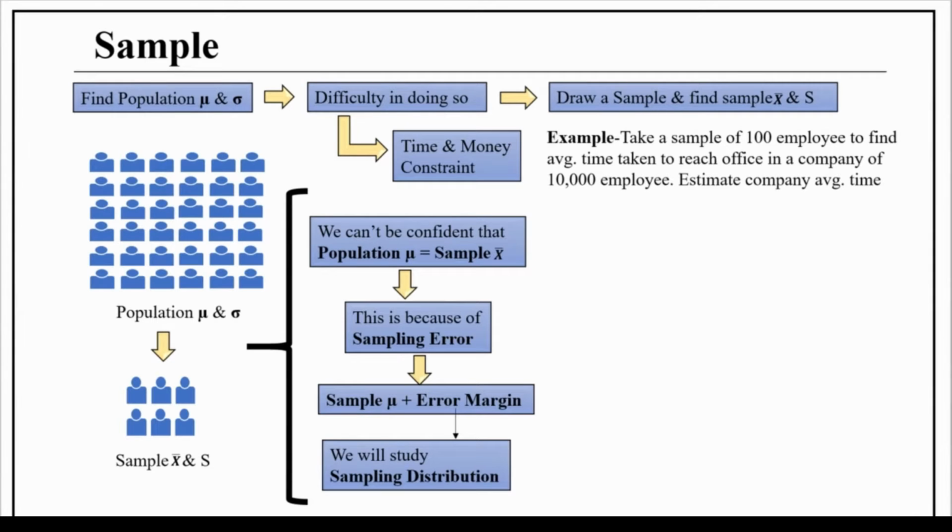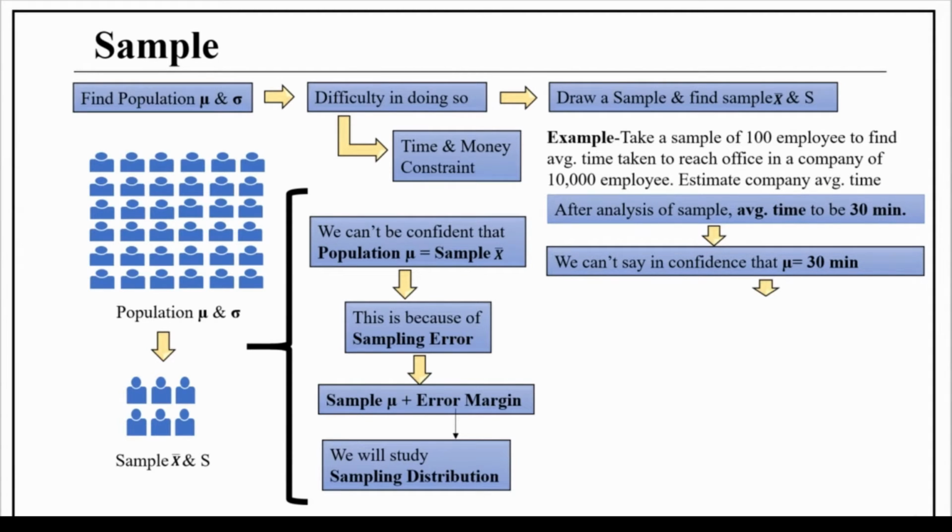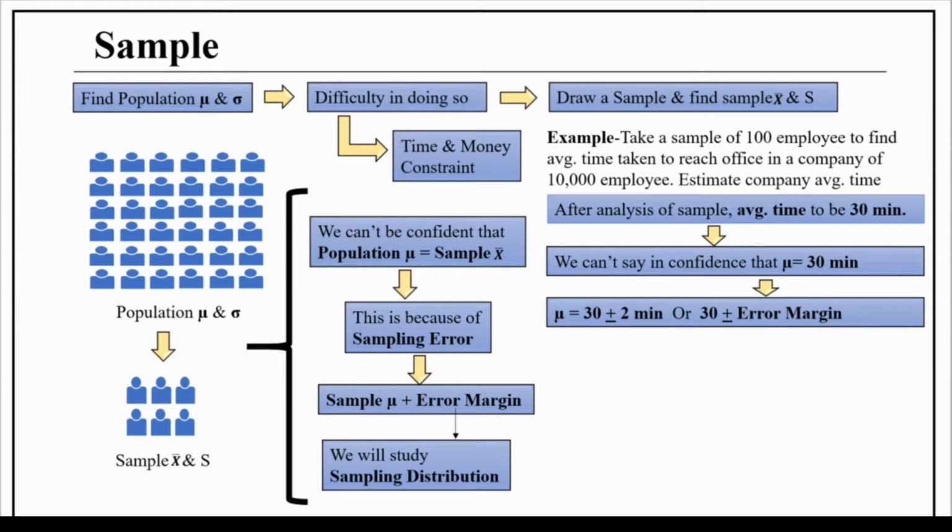Here the question states: take a sample of 100 employees to find the average time taken to reach the office in a company of 10,000 employees. So estimate the company average time. After analysis, we found that the sample mean is 30 minutes, but we are not confident that the company average time is 30 minutes. Company average time is equal to 30 minutes plus or minus a margin of error, which can be 2 minutes or 3 minutes. So to determine the margin of error, we need to study the sampling distribution.